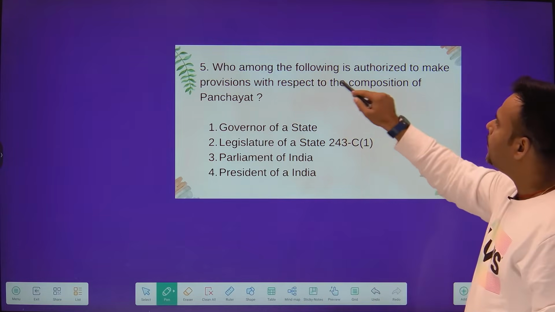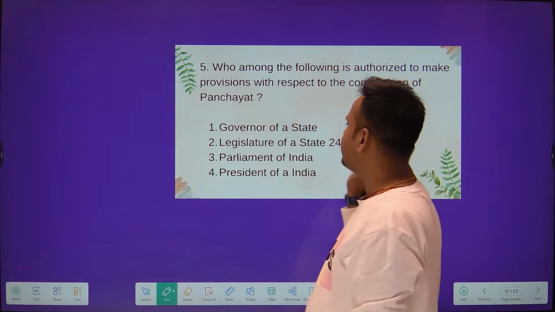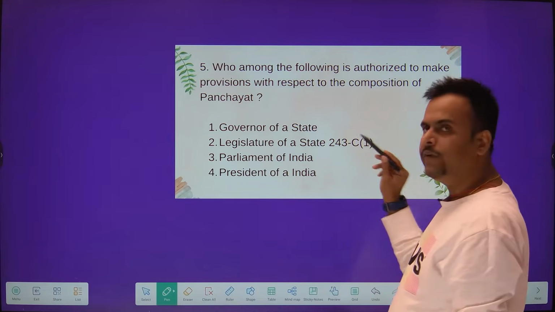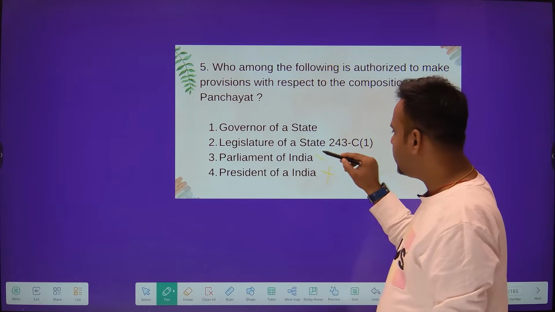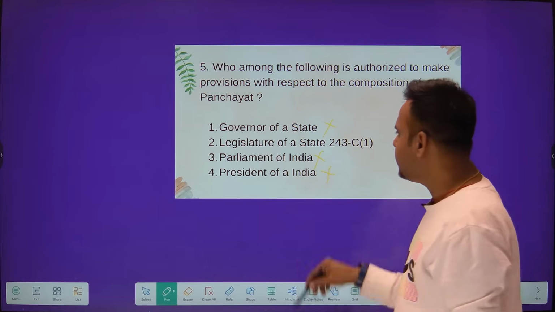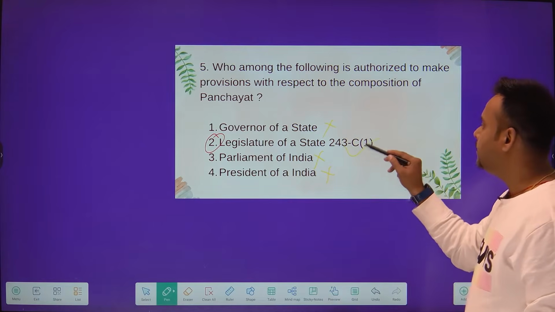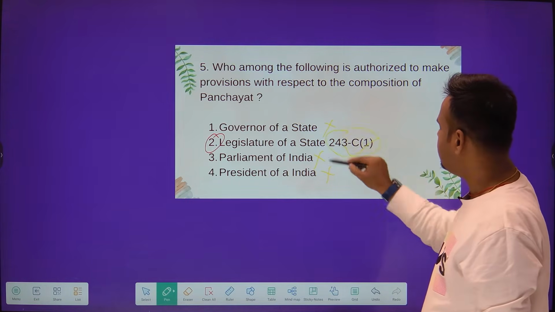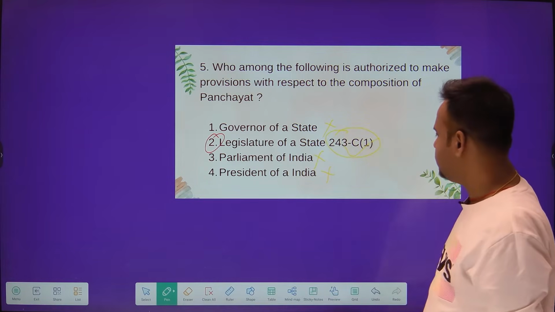Now, who among the following is authorized to make provision with respect to the composition of panchayat? The options are the governor of a state, the legislature of a state, the Parliament of India, the President of India. It is very clear. You can eliminate the President of India, who doesn't have such power. Parliament of India doesn't have such power. The Governor doesn't do this. Then the answer is absolutely crystal clear: it is the legislature of a state, that comes in Article 243C subclause 1 of the Indian Constitution. This is the article of the Panchayati Raj system in Panchayat.